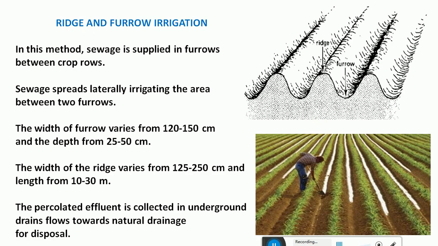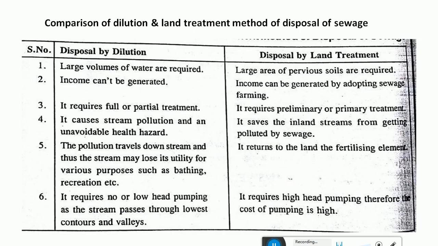It is called the ridge and furrow method of irrigation, and this is just a comparison between the dilution and land treatment method of sewage disposal. Here, if you practice the disposal by dilution, large volumes of water may be required. If you practice it by land treatment, then large areas of pervious soils are required, because if the soils are not much pervious, it will cause the problem of sewage sickness.